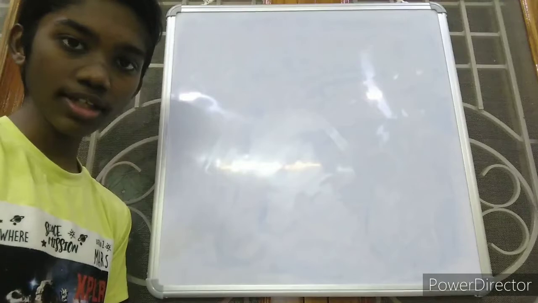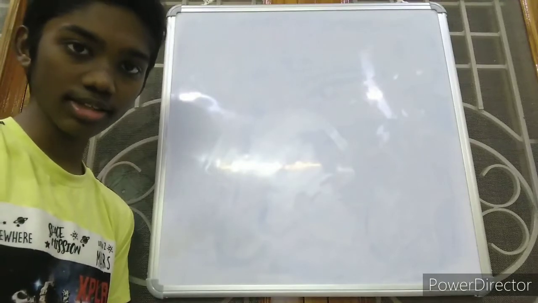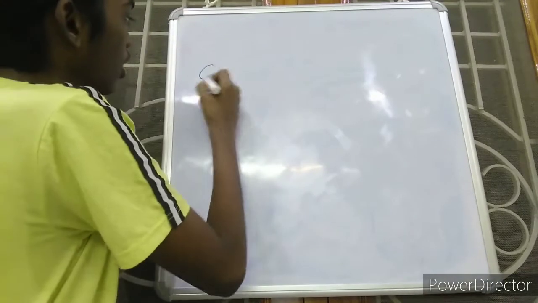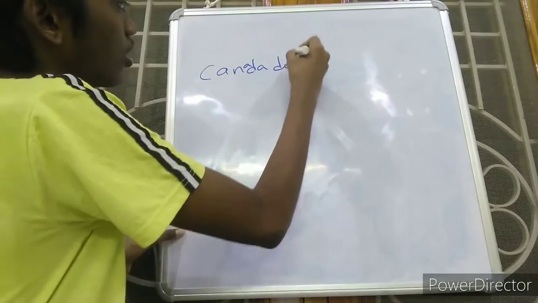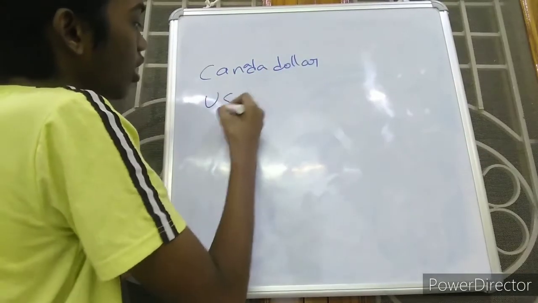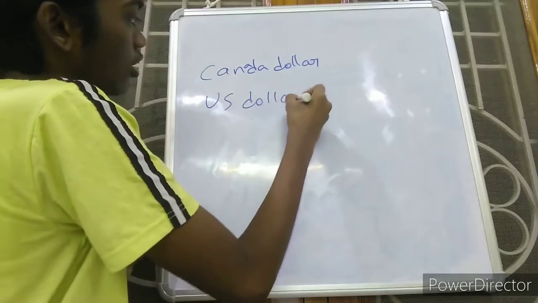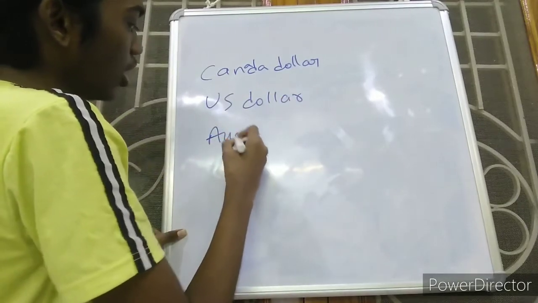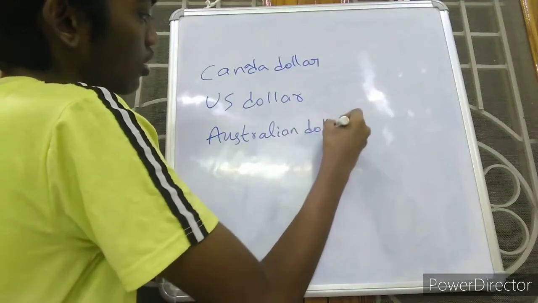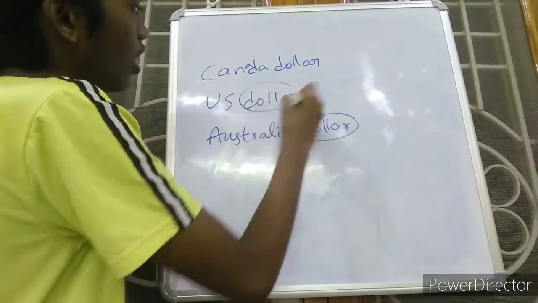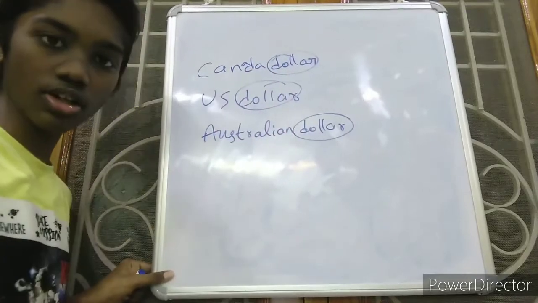In the world, many countries have the dollar as their currency. Like we have the Canadian dollar, the US dollar, and the Australian dollar. Like this we have many dollars, and here the common one is the dollar.